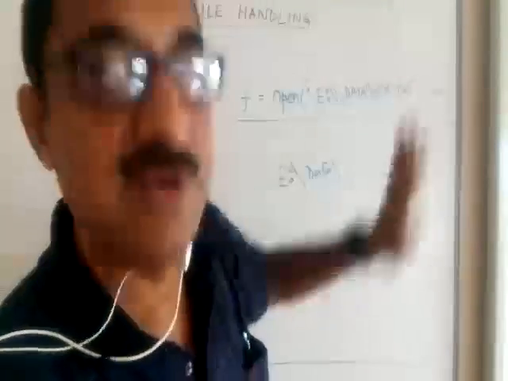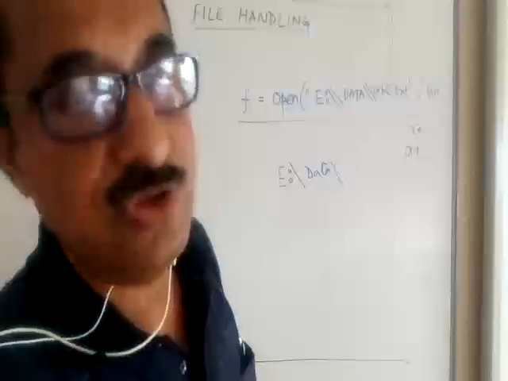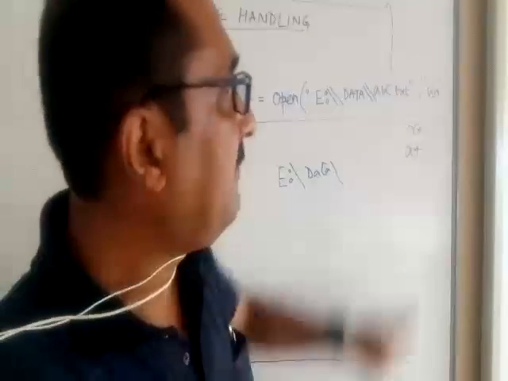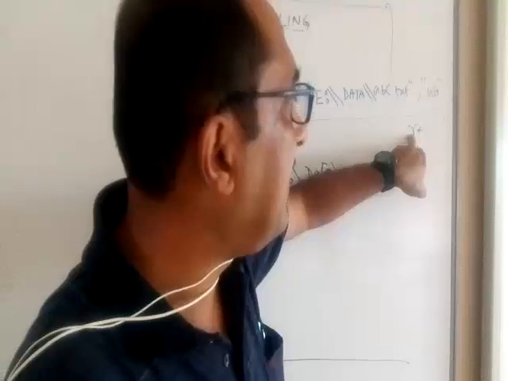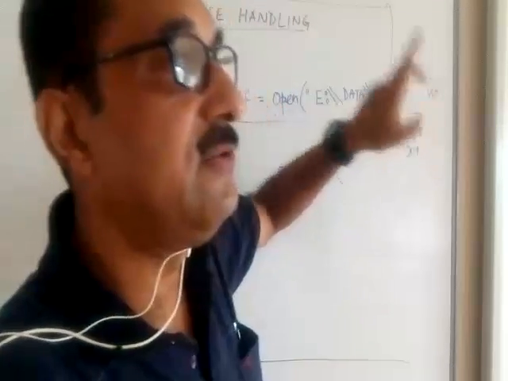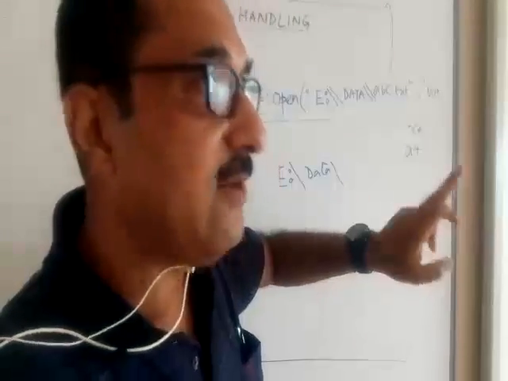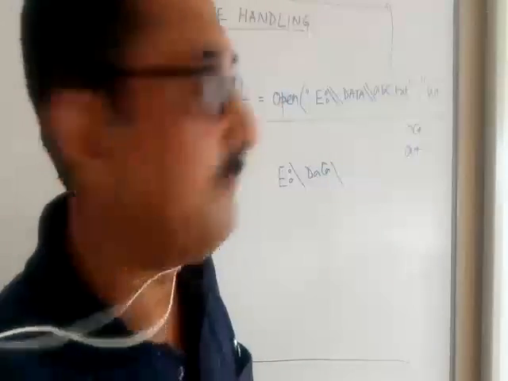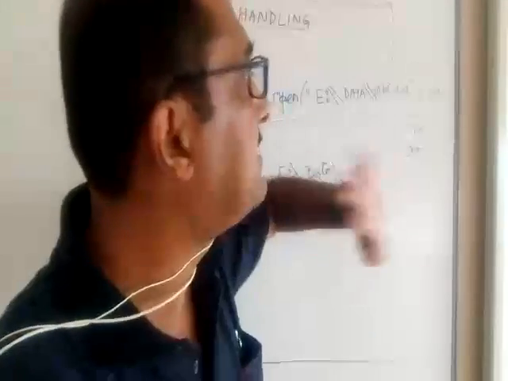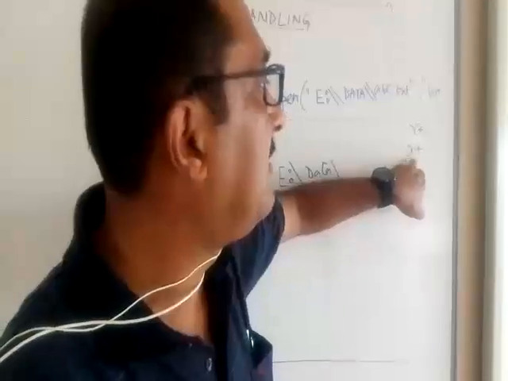If you write R plus, then what will happen? First of all, R, reading mode, means the file is already there. You wrote the file, or maybe some content is already there in the file. If the file is not there, imagine I wrote abc.txt, I'm claiming the file is there, but the file is actually not there, then it will show you an error straight away.